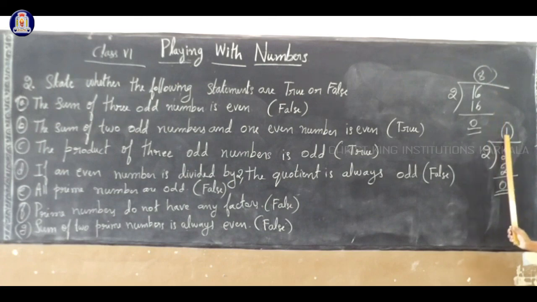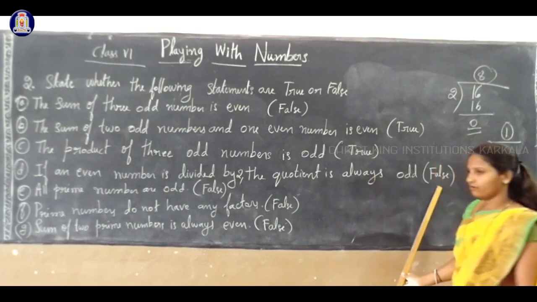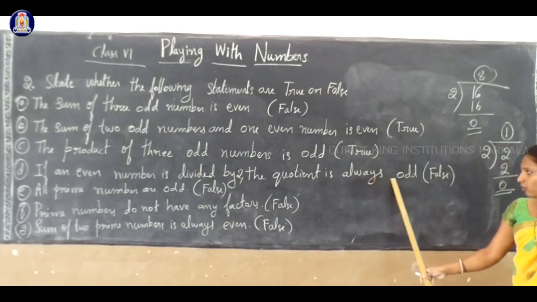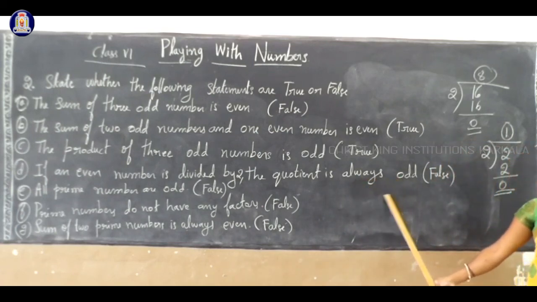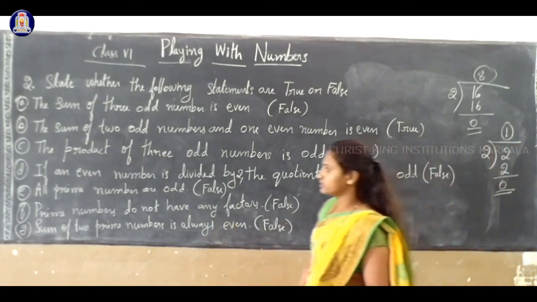Correct? Some numbers we get odd, see here we got an odd number. But in the division of 16 by 2 we get the quotient 8. So we can say that the fourth statement is false. Why? Because sometimes we get an odd quotient or even. It's not always odd. Clear? So the fourth statement is a false statement.